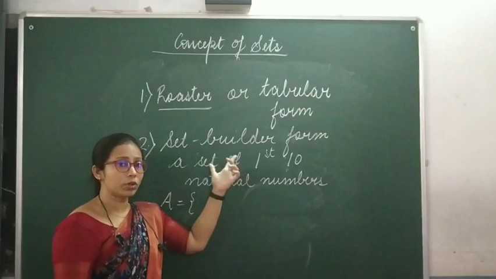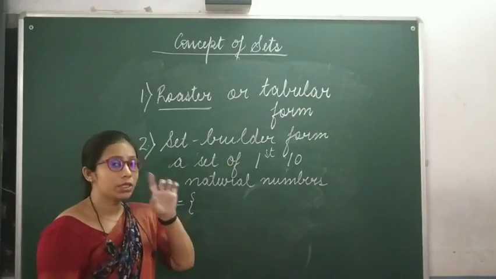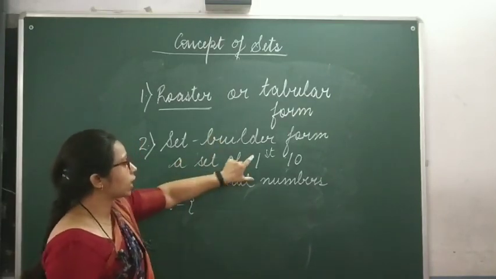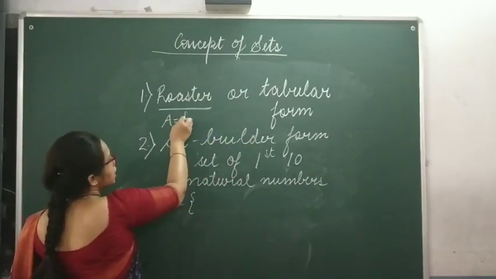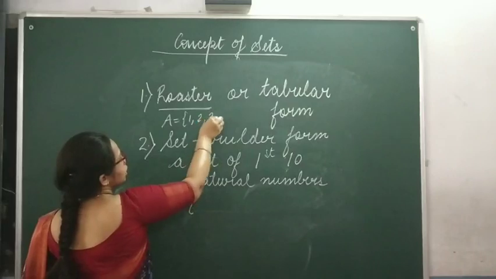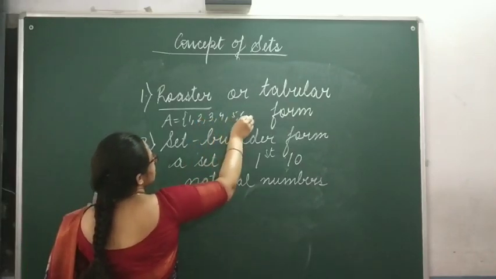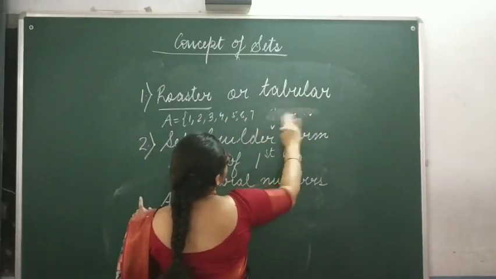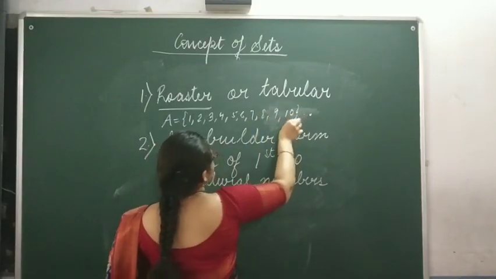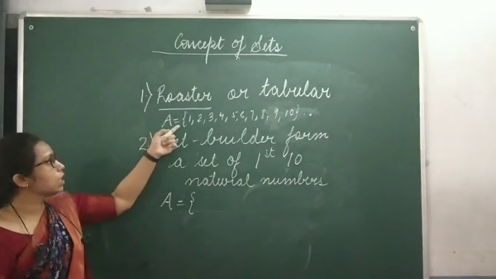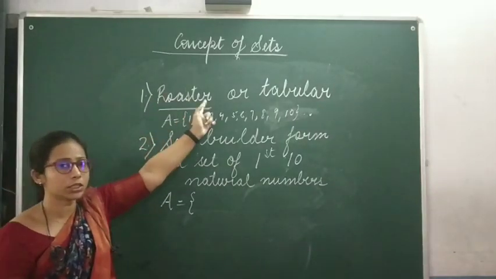We don't have to write the elements now. If we have to write the same set in the tabular form, you would have written it as A is equals to 1, 2, 3, 4, 5, 6, 7, 8, 9 and 10. These are the first 10 natural numbers, and this is how we represent it in the roster form or the tabular form.